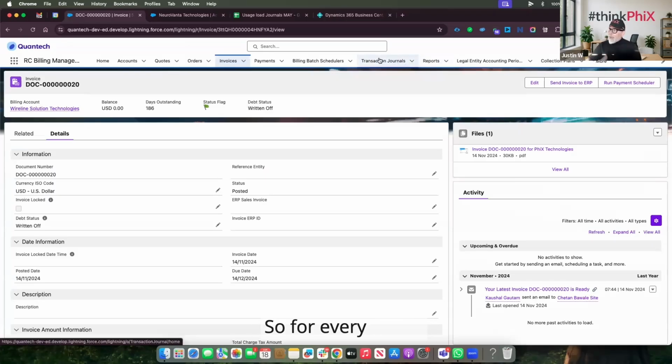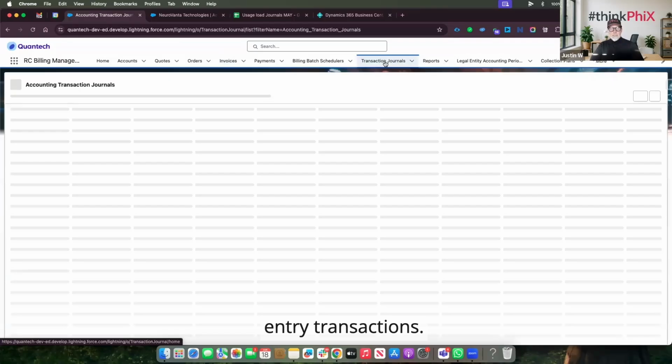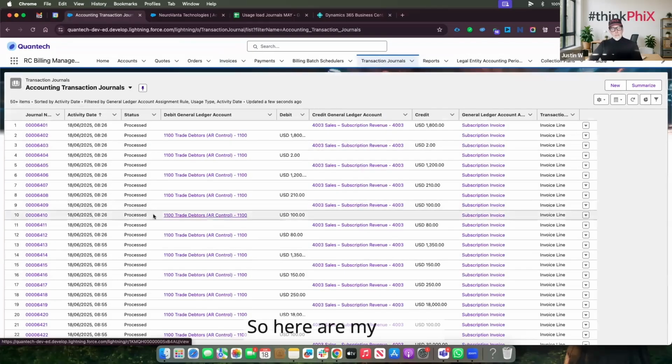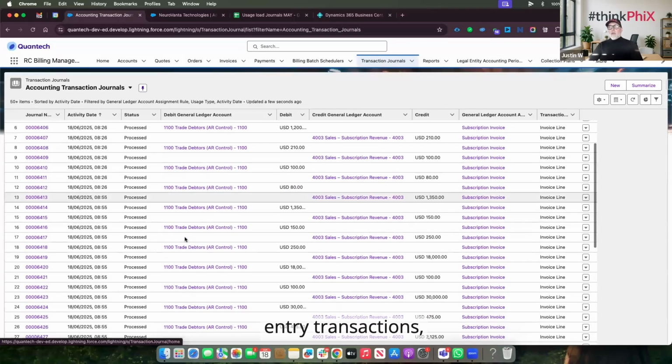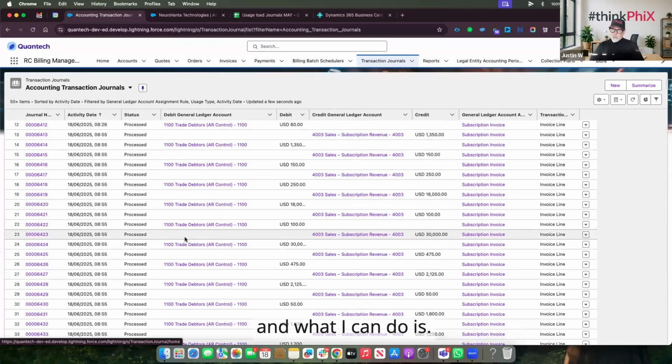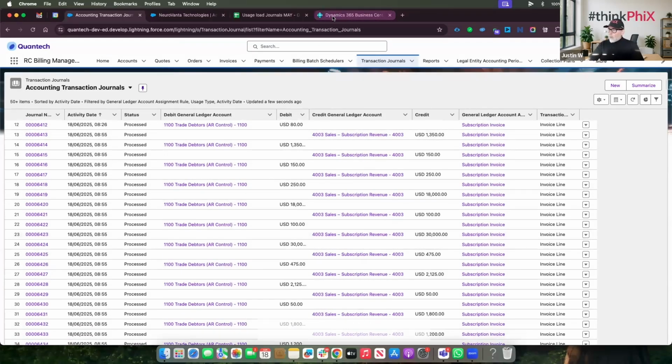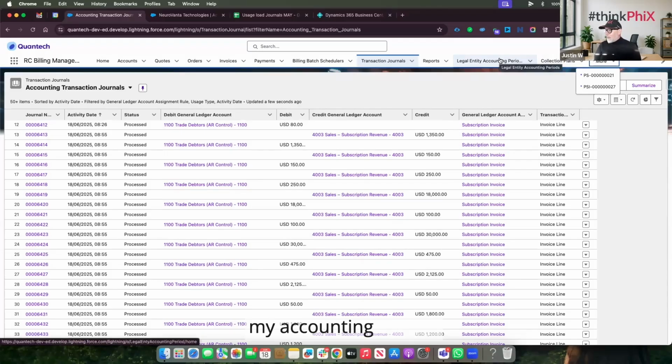So for every action that we're doing within Salesforce, so every invoice creation, every payment collection, every payment allocation, every write-off, we're actually creating double entry transactions. So here are my double entry transactions. And what I can do is I'm actually logged into my ERP. So I'm now going to come to the end of the month. And what I'm going to do now is close my accounting period.